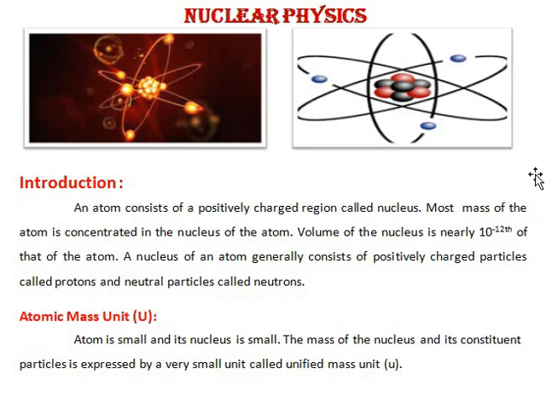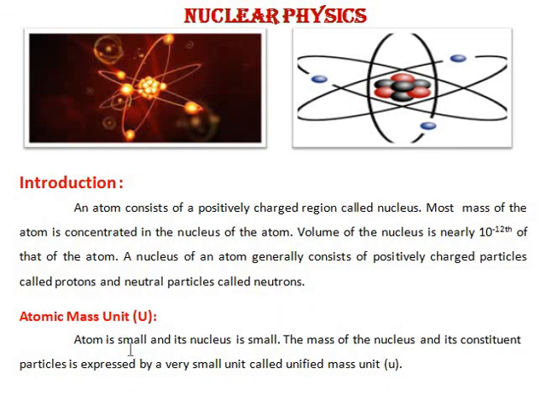Can you imagine now? A nucleus of an atom generally consists of positively charged particles called protons and neutral particles called neutrons.